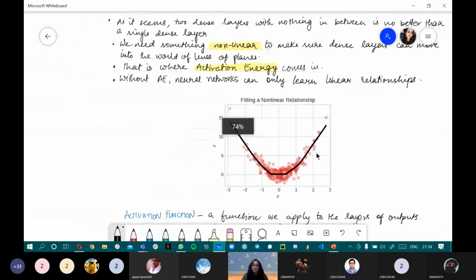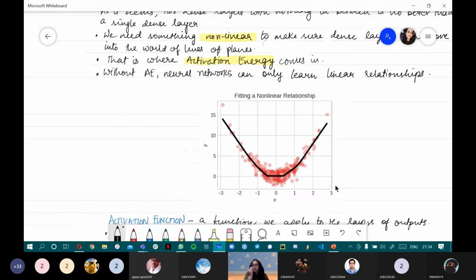So this is just a normal graph. I don't know if you can make sense of this or not. Basically, it is fitting a non-linear relationship. As you can see, there's no consistency in the graph, right? It is a broken parabola, to say the least. But with the introduction of activation energy, we will be able to find a relationship between all these parameters or all these occurrences that are happening.